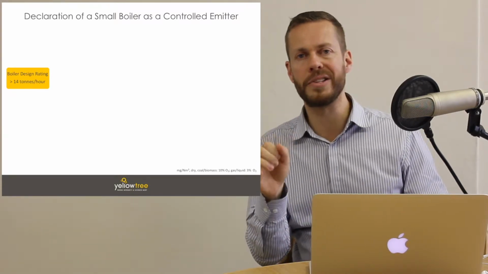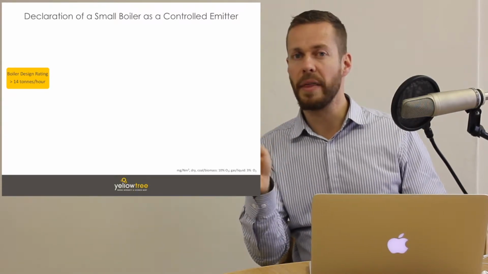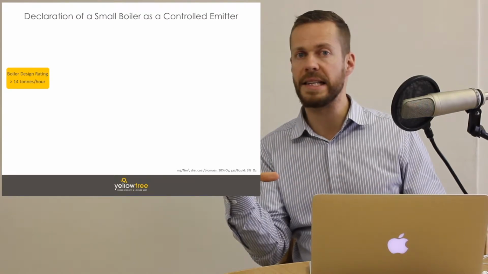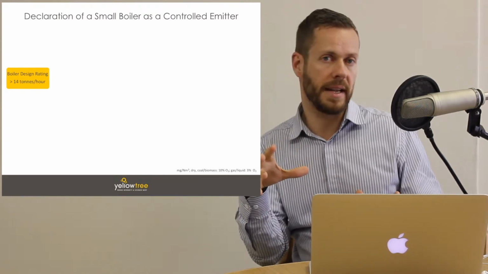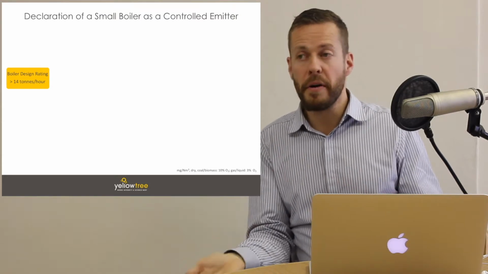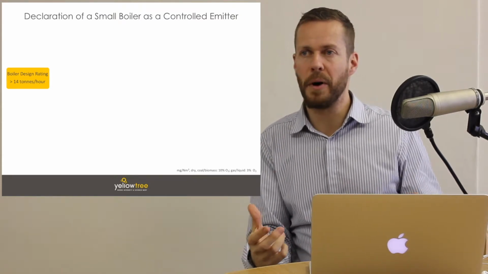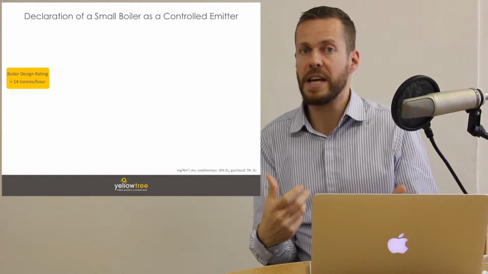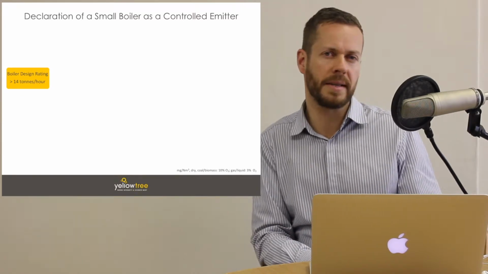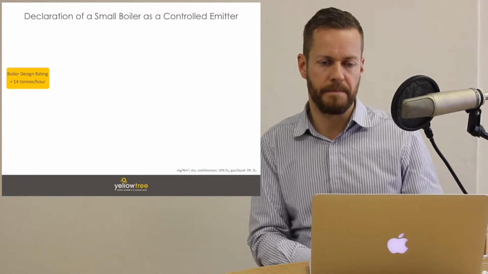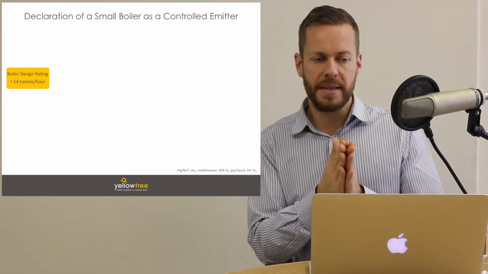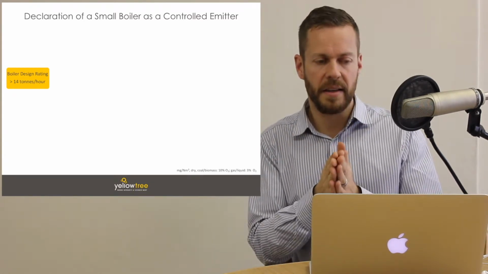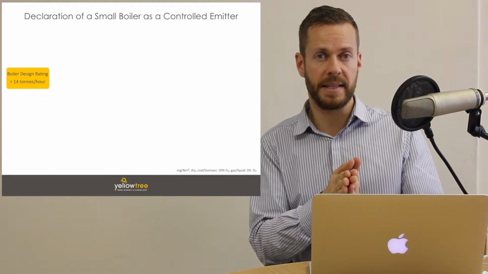What I really want you to note is that boilers that are smaller than 10 megawatts are not legislated in South Africa under the national legislation. It's possible for a province or a municipality to pass a bylaw or a piece of legislation to govern these smaller boilers, but typically that's not the case. So, boilers that are controlled emitters are greater than 14 tons per hour in size.